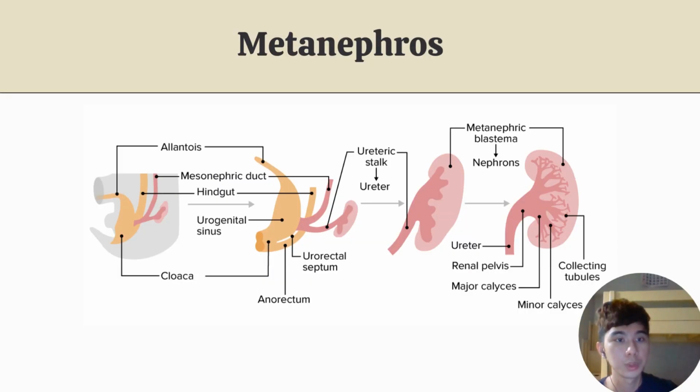The ureteric bud grows toward and invades the metanephric blastema, and the elongating stalk of the ureteric bud develops into the ureter. Within the metanephric blastema, the ureteric buds undergo a series of branchings to form the renal pelvis, major calyces, minor calyces, and the collecting tubules. In the metanephric mesodermal cap, the mesoderm from the metanephric blastema, which is sitting on top of the developing collecting ducts, elongates and forms the tubular system of the nephrons, known as the metanephric tubule. The metanephric tubule fuses with the collecting tubule, creating one continuous system.